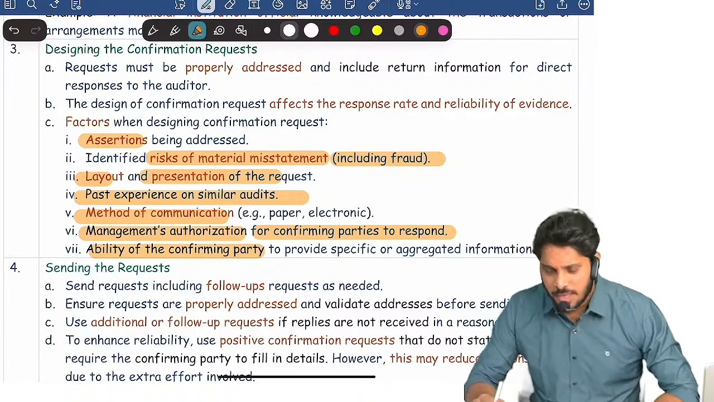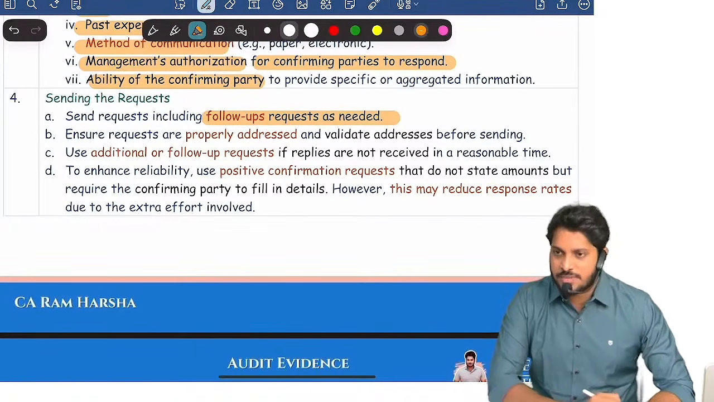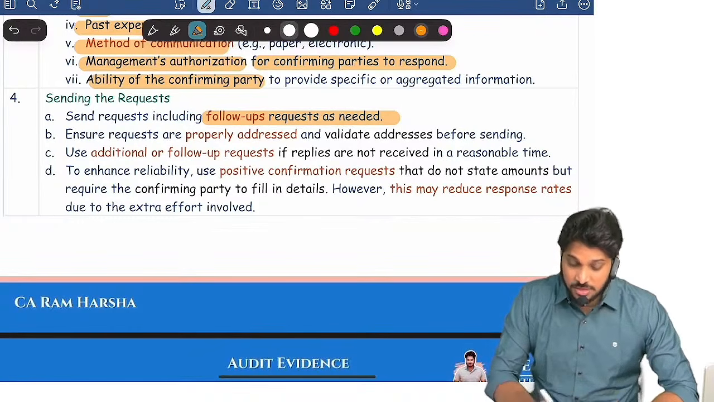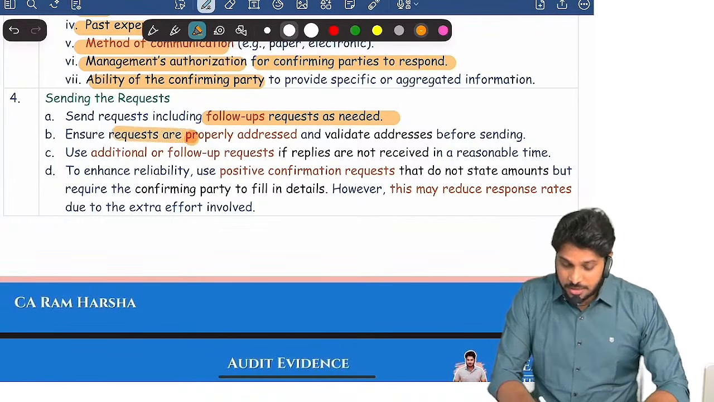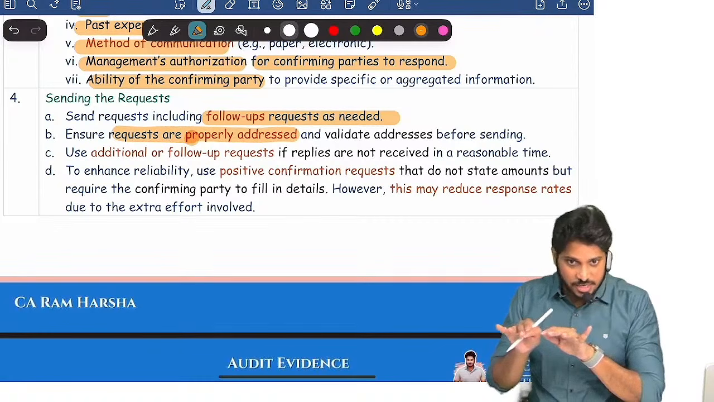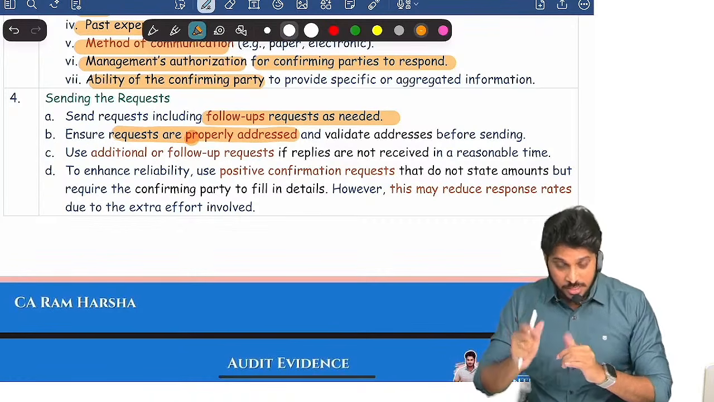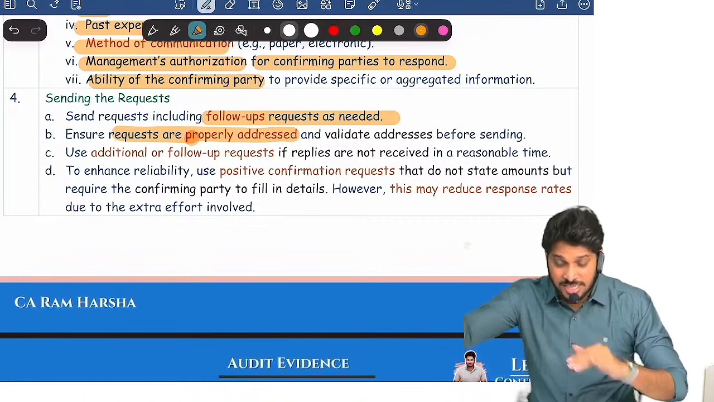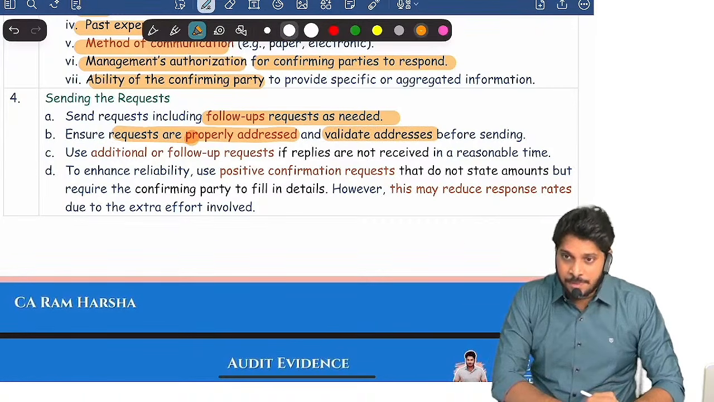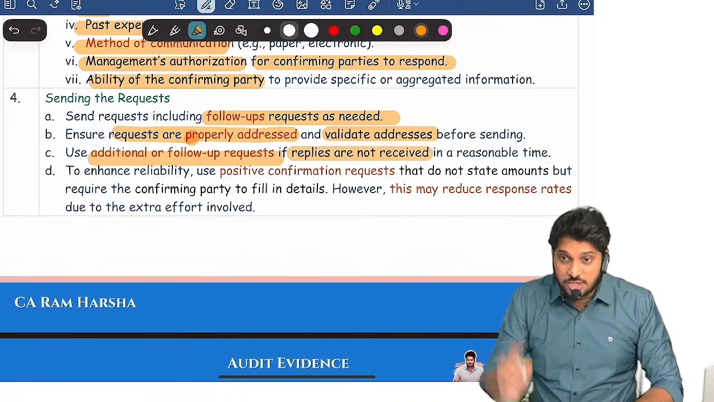All these factors you need to take into account when you are designing the confirmation request. Are you clear? Then you need to send the request, including a follow-up request if it is necessary. And further, make sure the request is properly addressed. Means in the request, the mail ID should be correct. If at all you are sending by post, the address should be correct. But before even dispatching, before sending, validate the address. And further, send an additional follow-up request if at all a reply is not received.